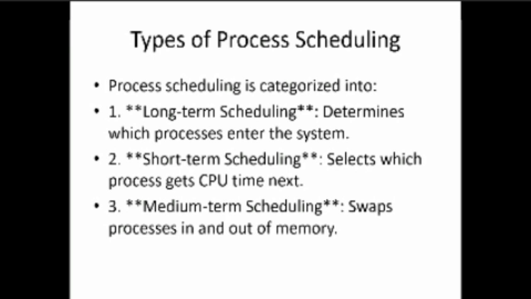Short-term scheduling selects which process gets CPU time next, deciding which process in the ready state goes next. Medium-term scheduling swaps processes in and out of memory. When a process needs to be executed, it is put in, and after executing, it is thrown out of memory.